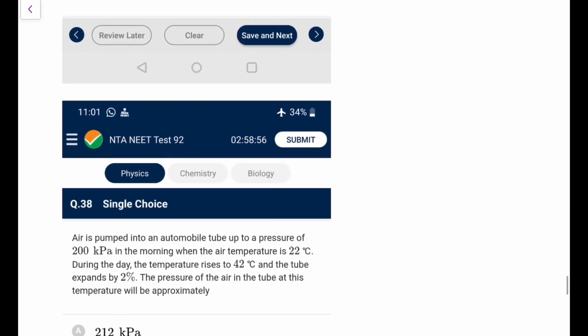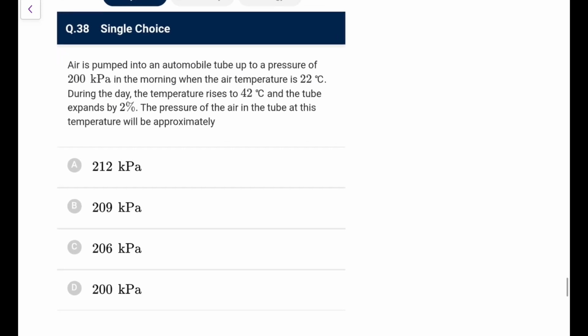Next one, air is pumped into an automobile tube up to a pressure of 200 kPa in the morning when the air temperature was 20. During the day it rises to 42 and the tube volume is expanded by 2%. The pressure of the air in the tube at this temperature will be approximately?